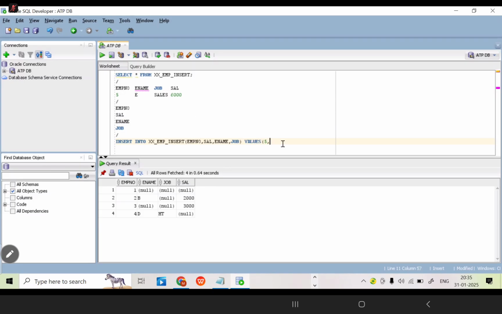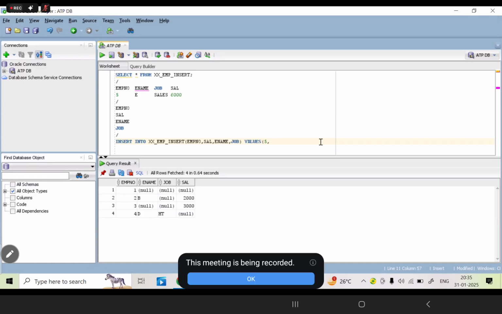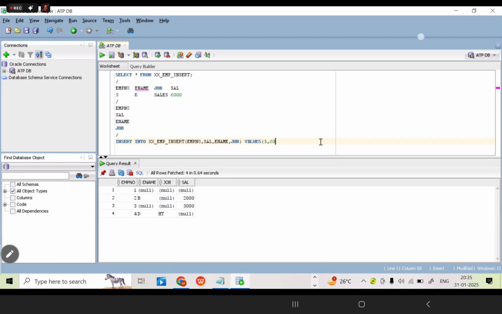What is the employee name? Now next value, what is it? As per the specific column list, what is the next column? Is it a salary or employee name? As per this, salary only. Now, what value do we need to give here? Instead of salary, what value do I want to give? 6,000 only.